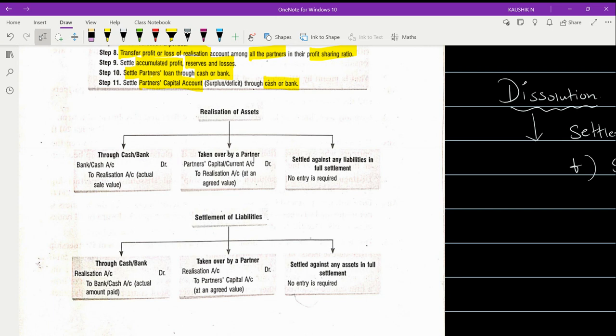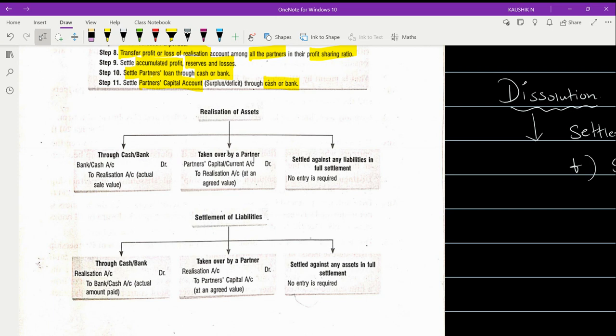At the same time, what are all the different accounts that we prepare under dissolution? Five different types of accounts have been prepared under dissolution. And then the concept of preparing your realization account. So how we prepare the realization account, what needs to be taken into account, and what we are not supposed to take into account, all such things.